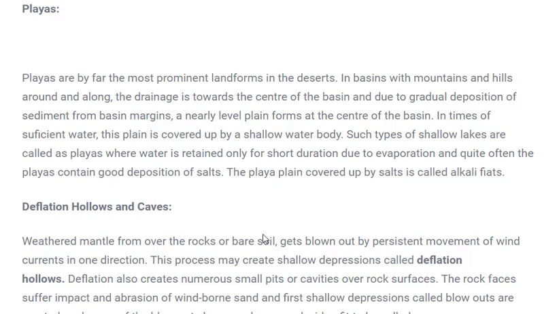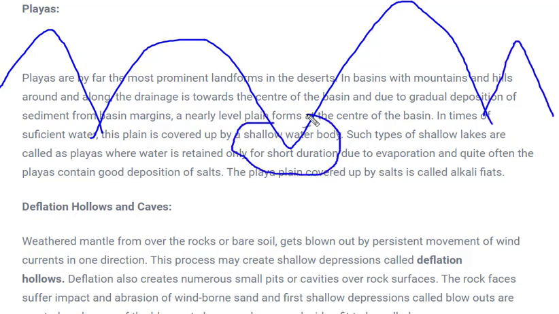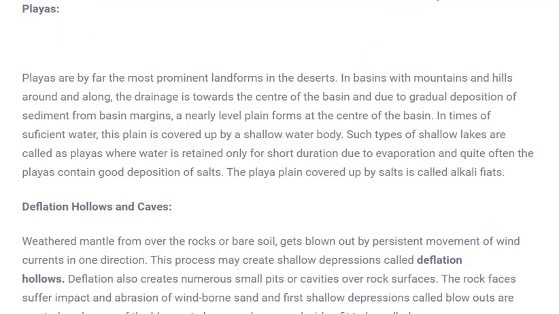Now playas, deflation, hollow cave. So these are the other landforms which are formed. What are these playas? When there are several mountains standing next to each other, the water body which is found at the bottom between the two mountains is called a playa. It's a kind of lake which is formed between the two mountains, not in the valley actually, but between the two mountains. When a lake is found, that could be called a playa.